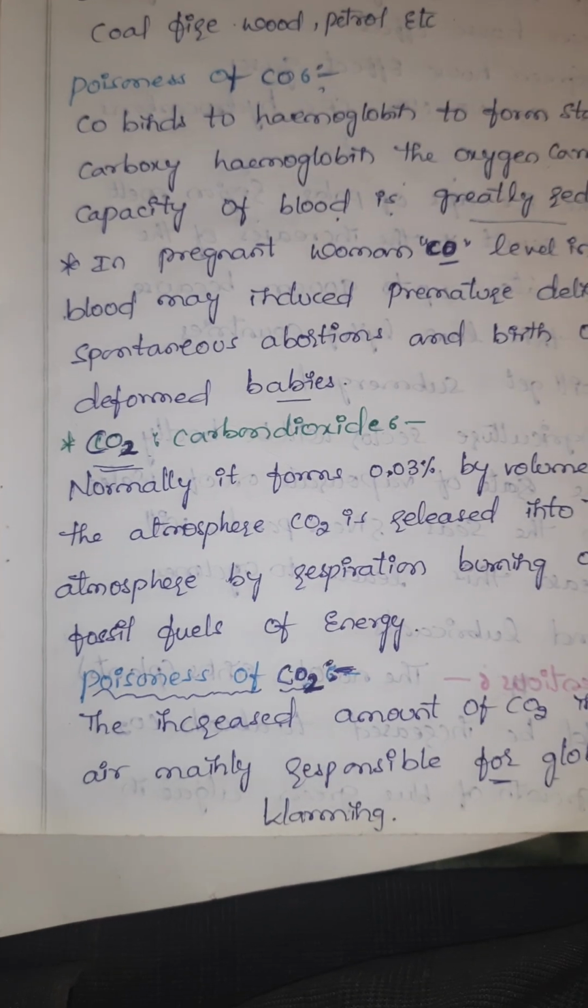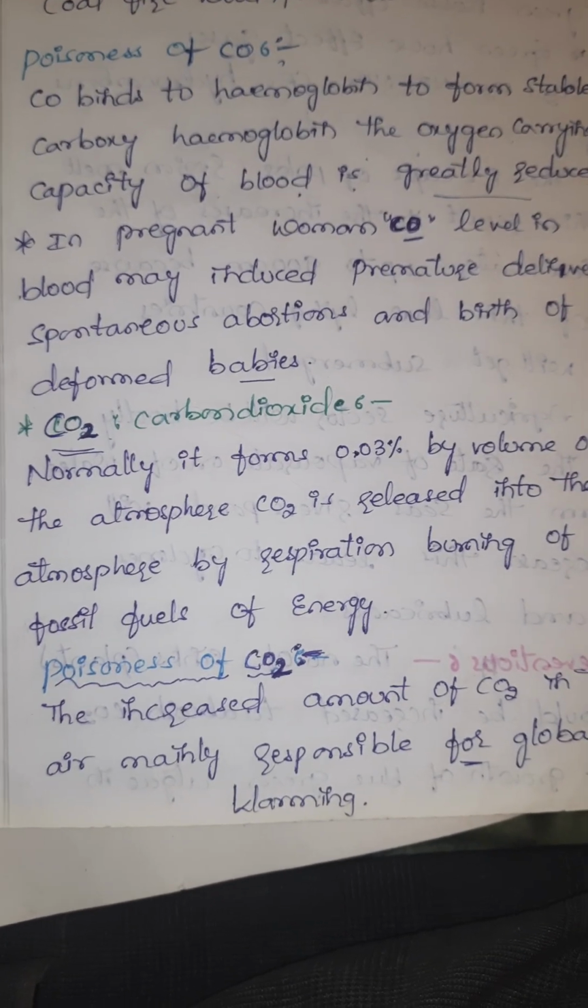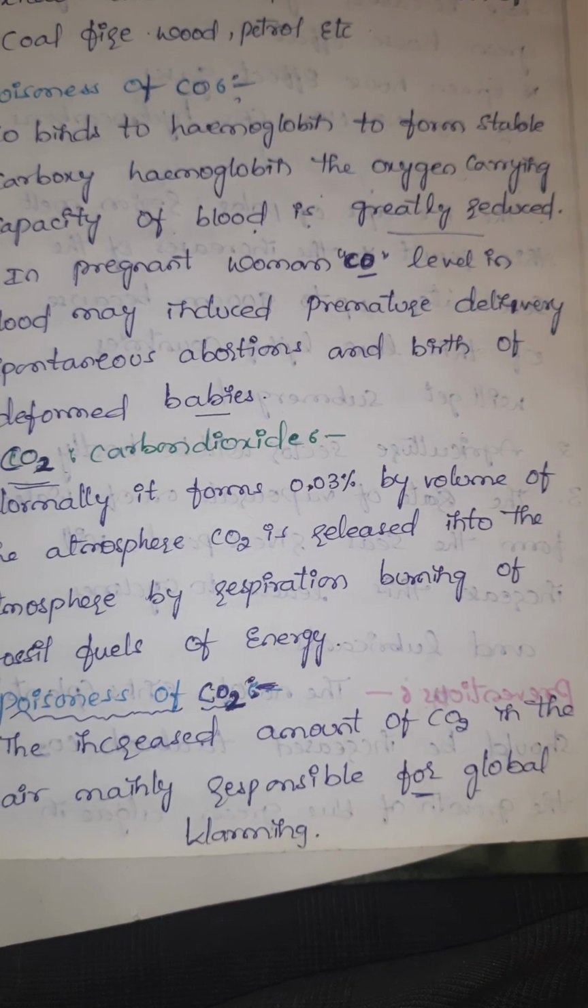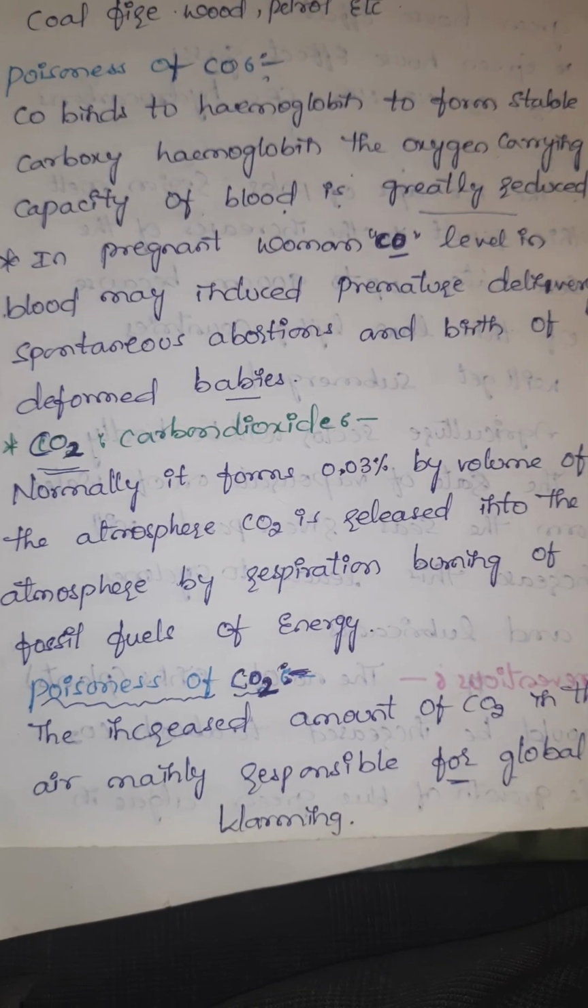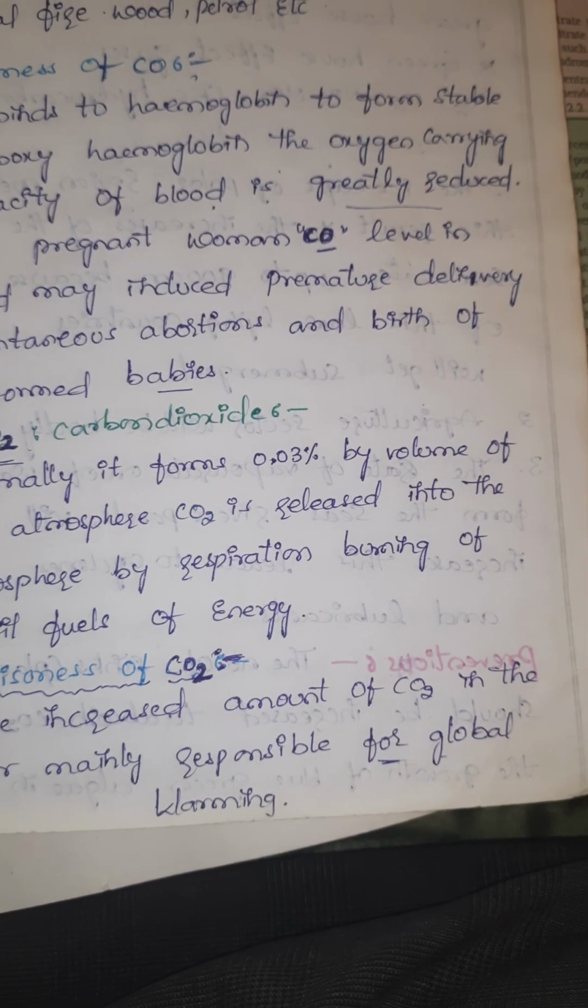CO2, carbon monoxide. Normally, CO2 forms 0.03% by volume of the atmosphere. CO2 is released into the atmosphere by respiration and the burning of fossil fuels for energy. Poisonous CO. The increased amount of CO2 in the air is mainly responsible for global warming.